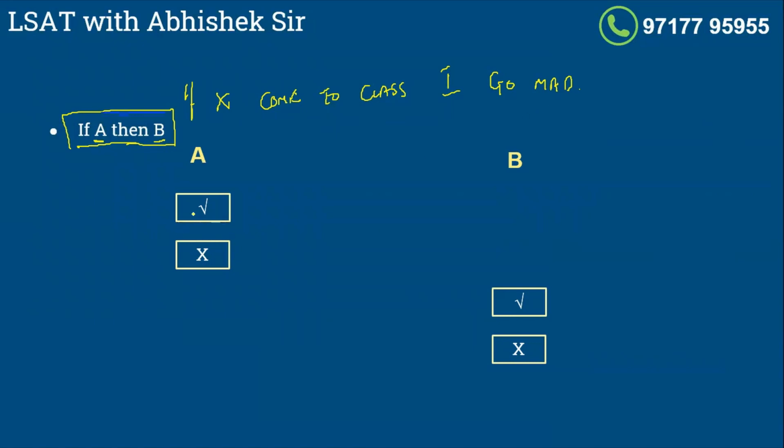Now let's say you've been told that X came to the class. What can you conclude about my state of mind? Yes, you can say that I definitely would have gone mad. Now, if you've been told that X did not come to the class, what can you conclude about my state of mind? Those who think that I will not go mad are incorrect. You may be right, you may be wrong. You can't say with 100% certainty that I won't go mad. I may or may not go mad, right?